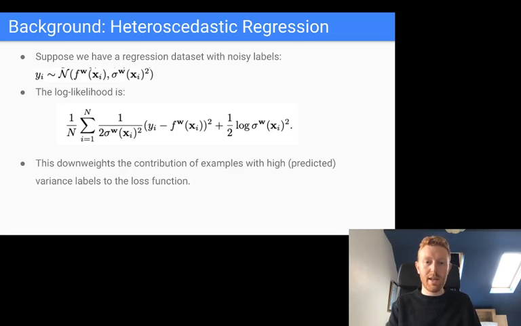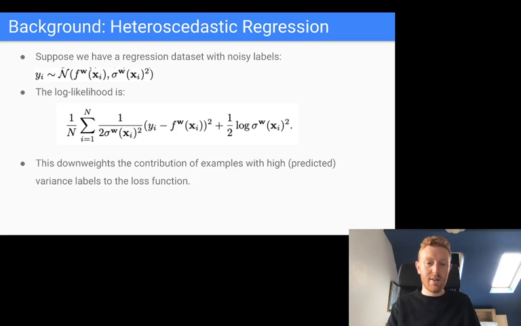So if we now assume that instead of the variance being known and equal to 1 everywhere in the input space, we have heteroscedastic uncertainty, we want to fit a neural network to predict not only the mean parameter of the Gaussian, but also the variance parameter of the Gaussian. And so that's basically what we're showing here. So we fit the mean parameter with a neural network, and fit the variance parameter with a neural network.